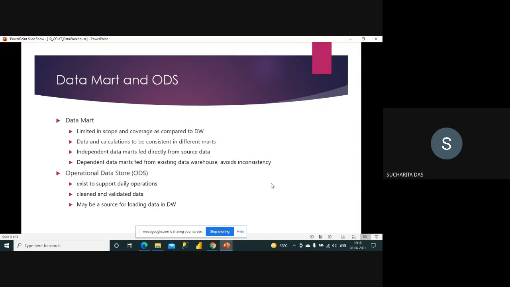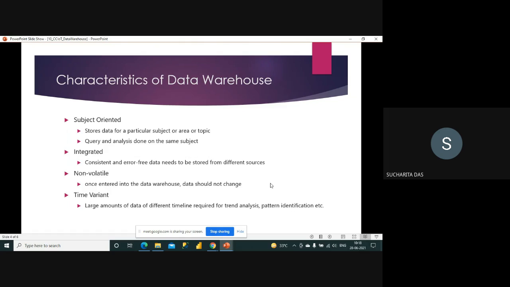Next comes the operational data store. So this is something which is not always present. You can say it's kind of an older concept where, instead of directly moving your data from database to warehouse, it's something like a staging area, you can say. So first of all, the data is coming from the database to the ODS, where it is cleaned and validated, and then the data is copied to the warehouse. So that is the operational data store.